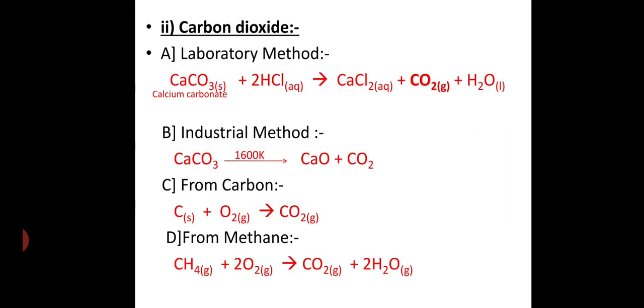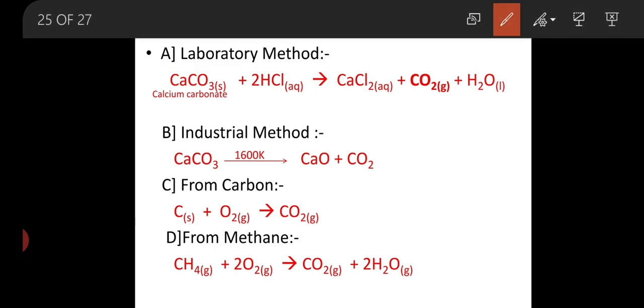Now the next important compound of carbon is carbon dioxide. Carbon dioxide is prepared by different methods, of which the first is the laboratory method. In the laboratory method, calcium carbonate is treated with an acid, which gives the corresponding carbon dioxide. That means calcium carbonate reacting with HCl gives carbon dioxide with loss of calcium chloride. Second, the most common method, the industrial method, where carbon monoxide is heated at a high temperature and forms carbon dioxide.